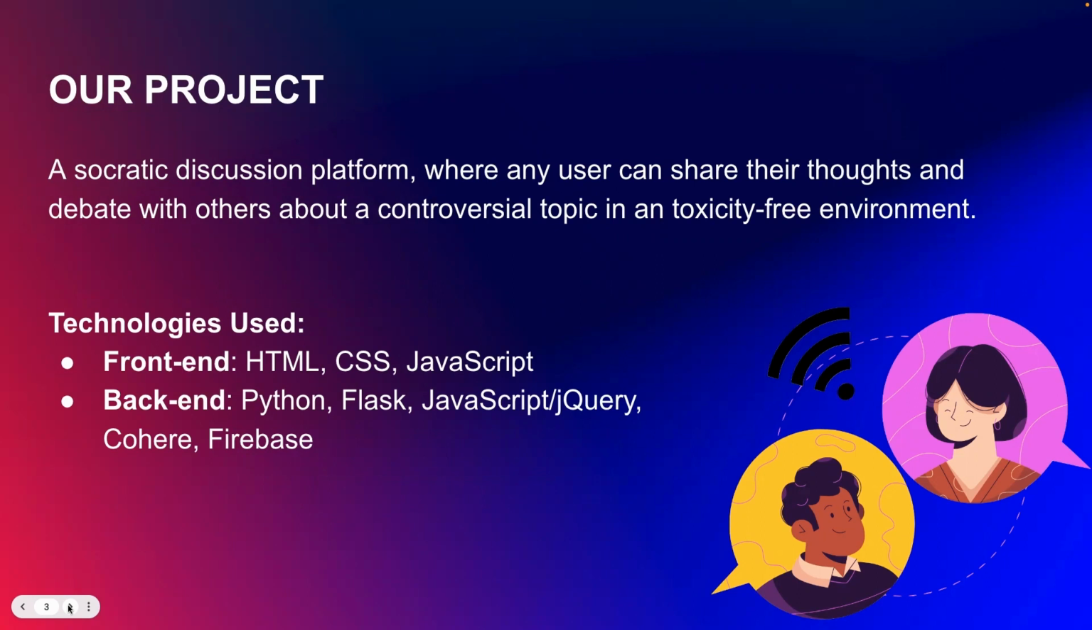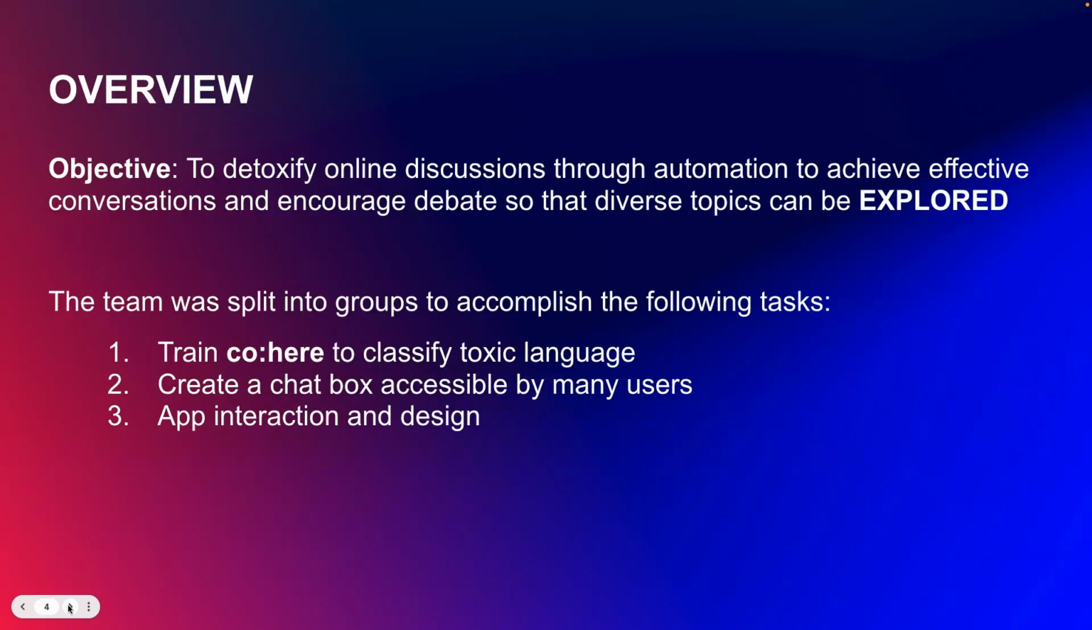So in this project, for our front end, we use technologies such as HTML, CSS, and JavaScript. And for our backend, we use Python, Flask, JavaScript, jQuery, Cohere, and Firebase. So the objective of our project was to detoxify online discussions through automation to achieve effective conversations and encourage debate so that diverse topics can be explored, which is the theme for this event.